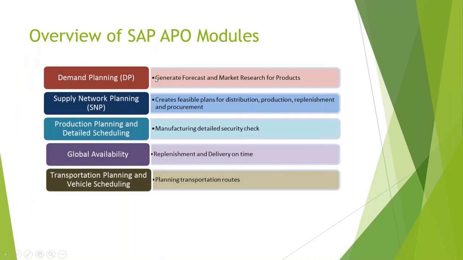Okay, so these are the different modules that I just covered. Before moving on to the next overview, as a part of HANA, we have only PPDS integrated in S4 HANA, whereas all the other modules are not available in HANA. Given the SAP path, in the next 5 to 7 years SAP is not going to support the SAP APO modules, and mainly all the other functionalities like demand planning, SNP, and availability check, etc., will be taken care of by IBP, that is integrated business planning. And PPDS has been separated and is in HANA.